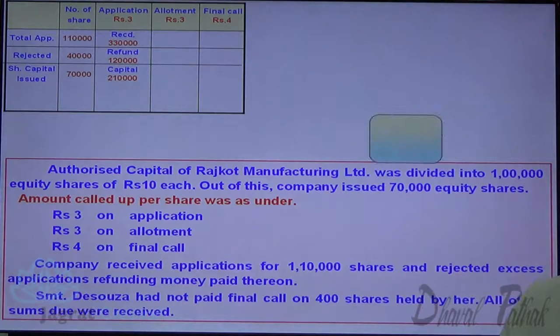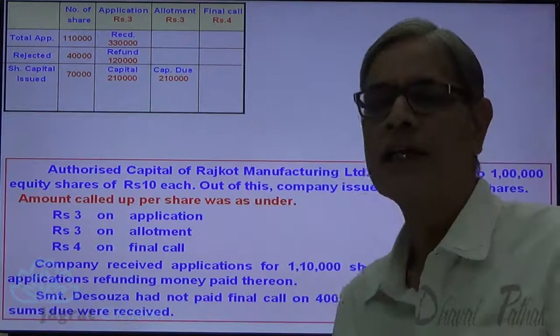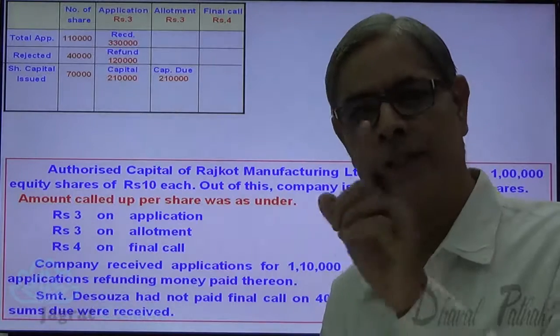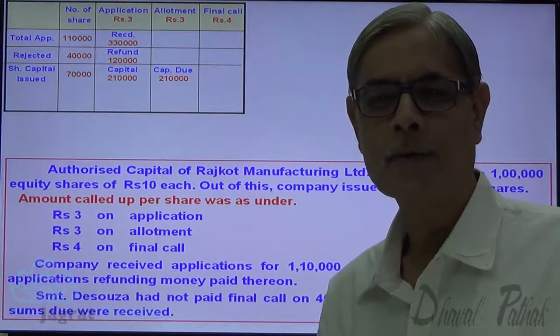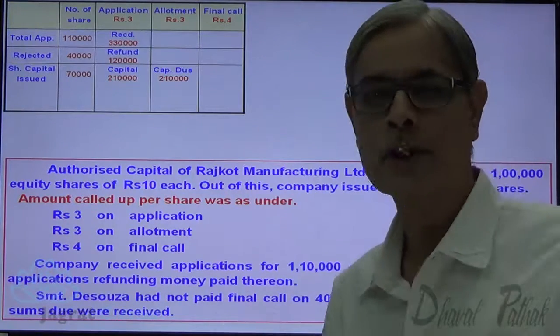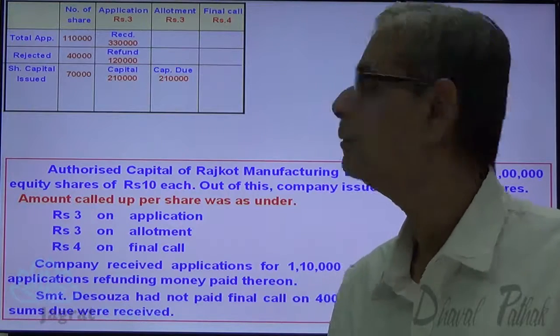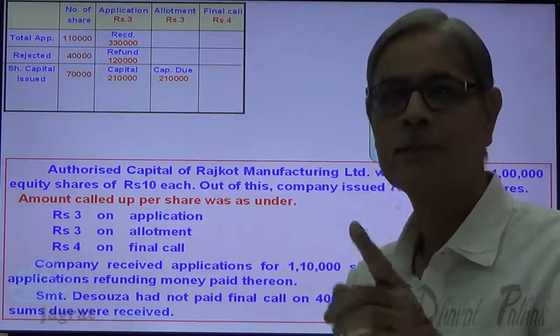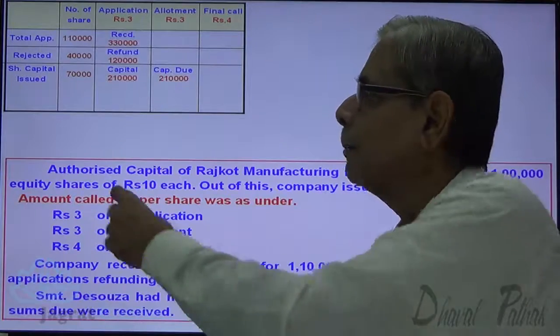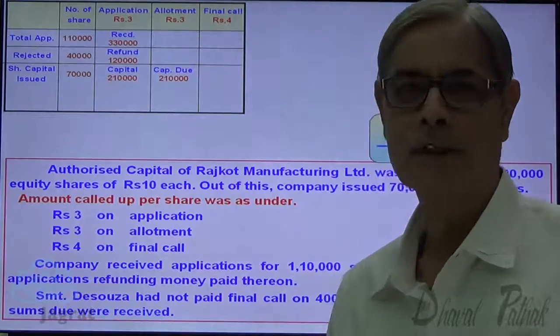Now, the amount recoverable with allotment on 70,000 shares, that will be 3 per share, 2,10,000. This is the capital recoverable. Capital gets due on allotment of shares, and for that a board resolution will be passed to demand rupees 3 per share on the number of shares allotted. Number of shares allotted are 70,000.